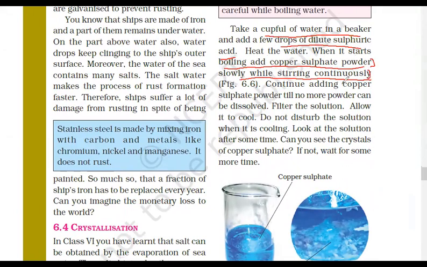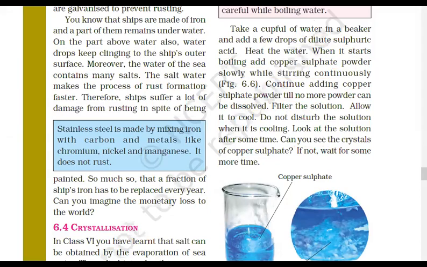After one point, copper sulfate will stop dissolving and it will convert again into crystals. The process is called crystallization and you will get crystals of copper sulfate. It is the same as getting crystals of sugar from sugar solution. Everyone, got it?